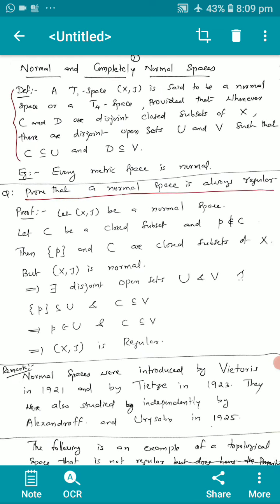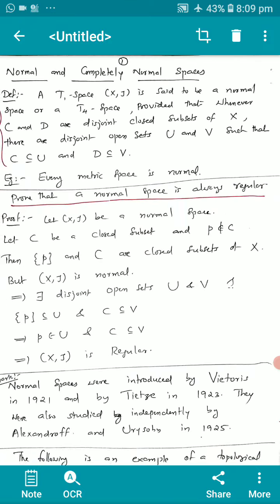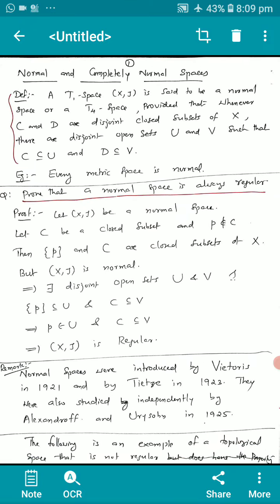A T1 space X is said to be a normal space or a T4 space, provided that whenever C and D are disjoint closed subsets of X, there are disjoint open sets U and V such that C is a subset of or equal to U and D is a subset of or equal to V.